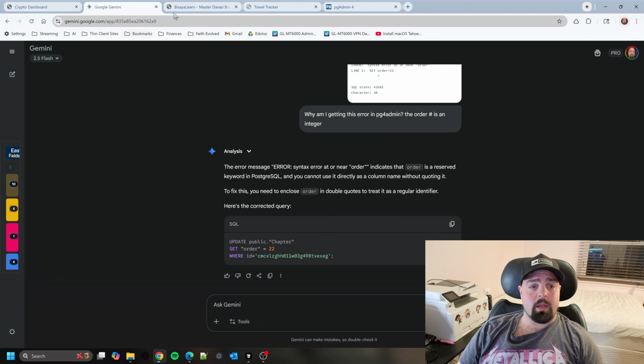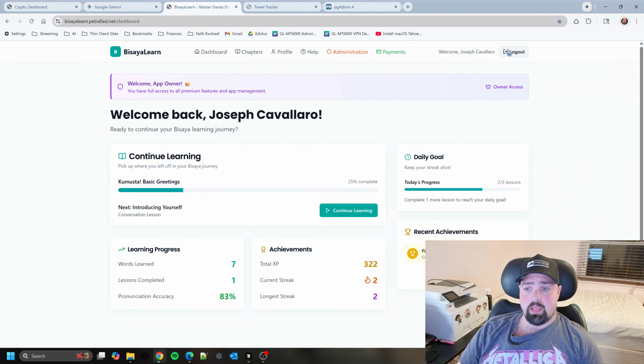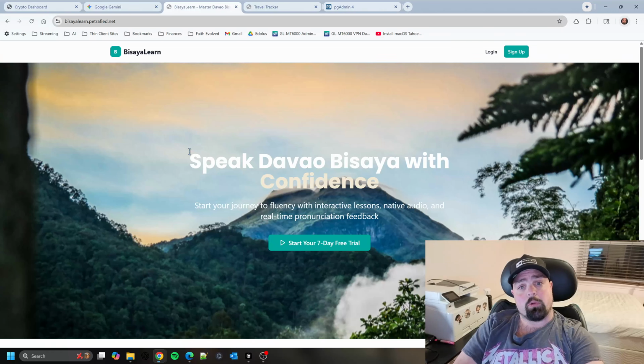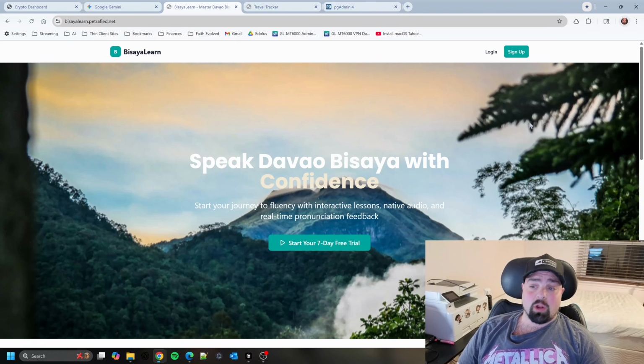So those are the first three apps, and then the latest one here is honestly a crown jewel so far that I've done, and it's called BisayaLearn. And let's log out so you can see what it looks like when you first go to the site. Eventually, I'll probably purchase BisayaLearn.com or .net or something, but right now I have it hosted as a subdomain on my personal petrified.net website. And I'm really stoked with how this came out.